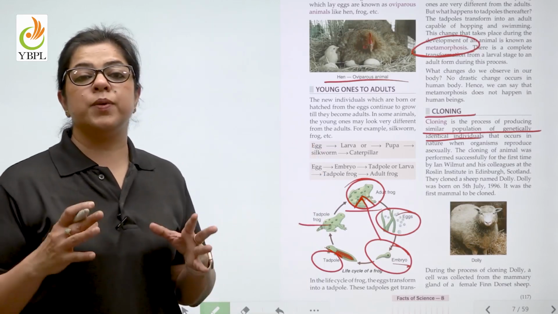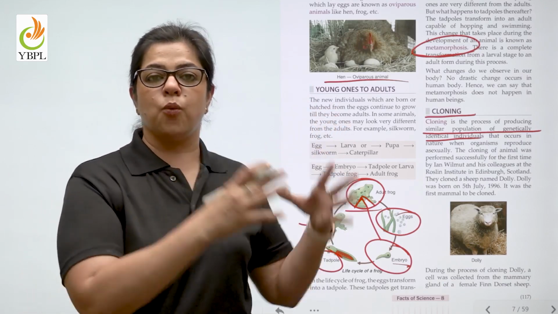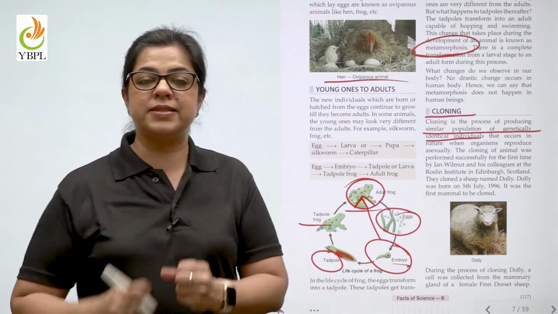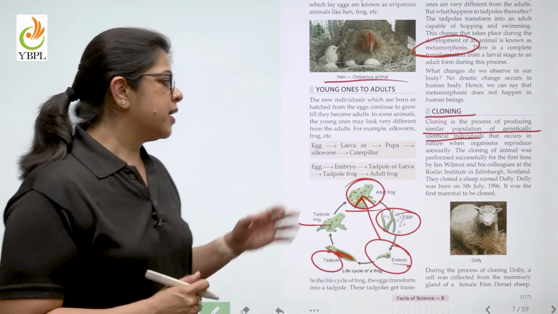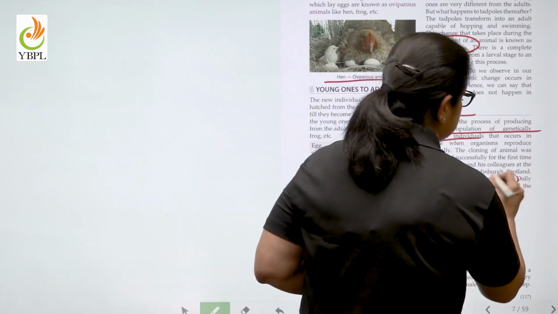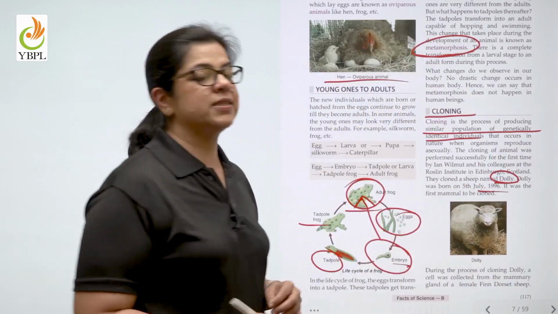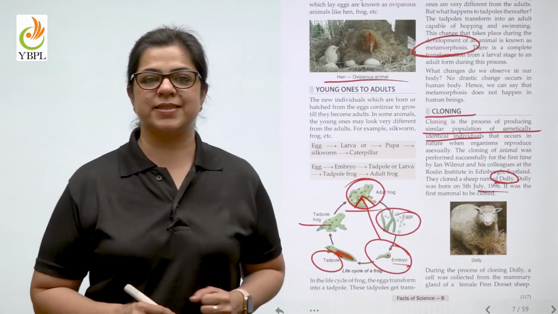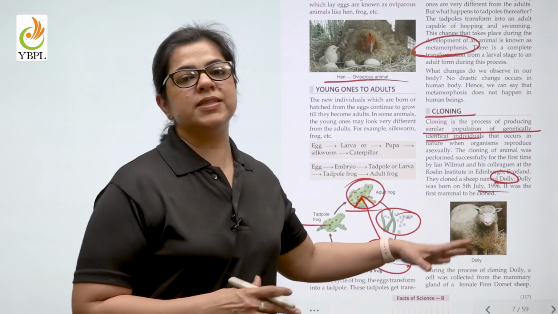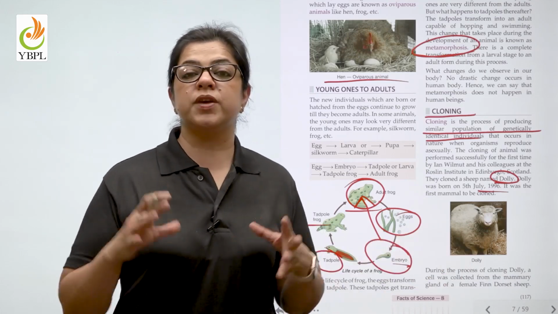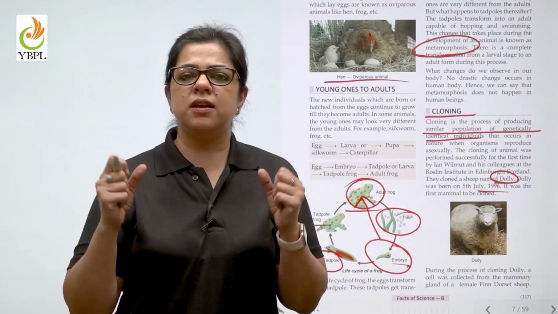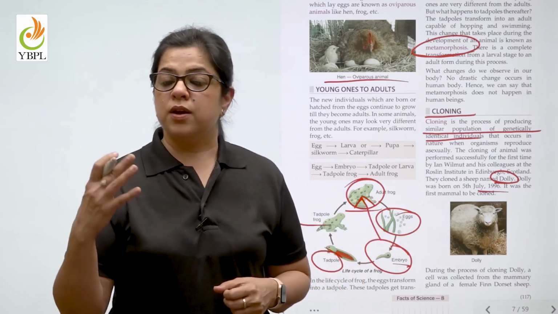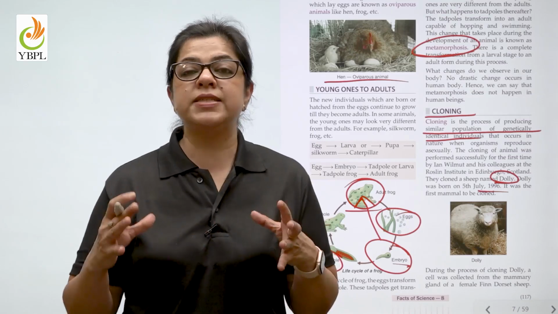This happens when the qualities of one individual are preserved and they are used to create another individual. And the first clone was a sheep named Dolly that was created in 1996. By cloning an animal such as sheep, what can we produce? We can produce sheep or goat that give us a large quantity of wool or milk, maybe of a desirable quality.